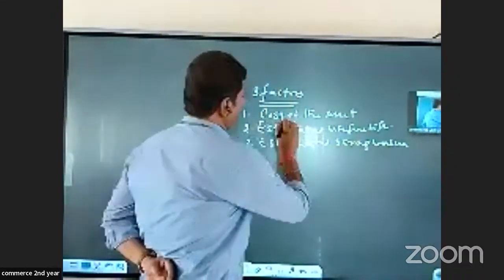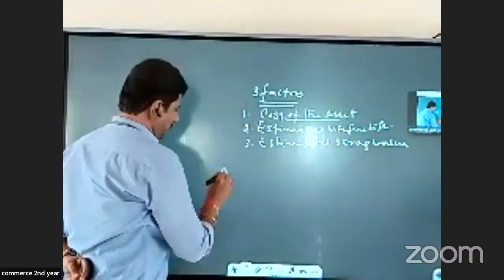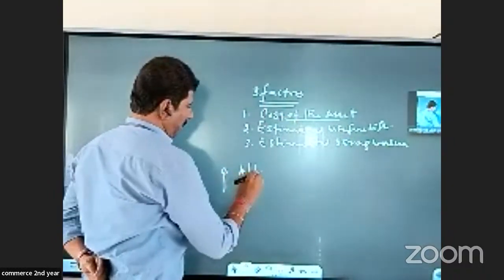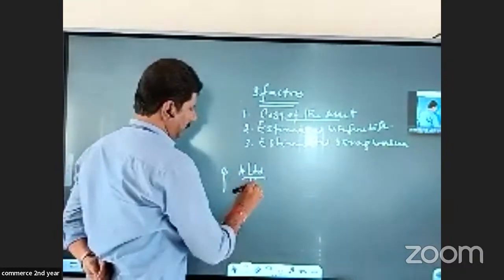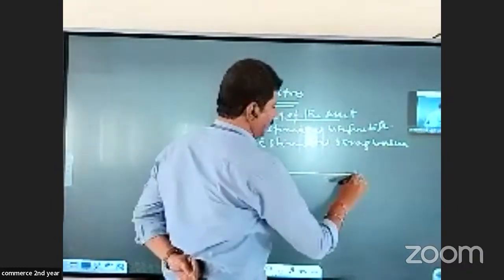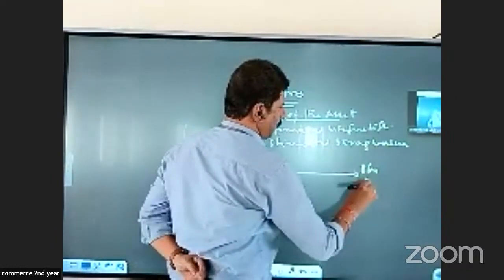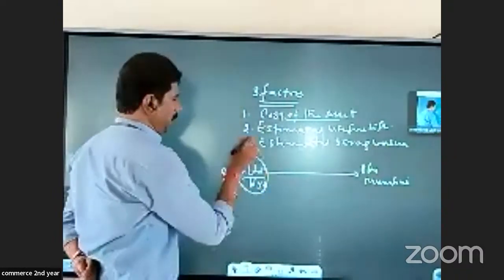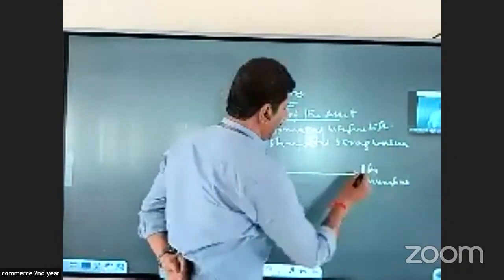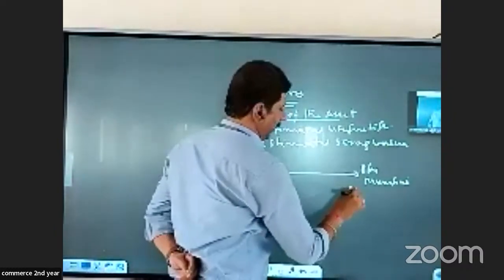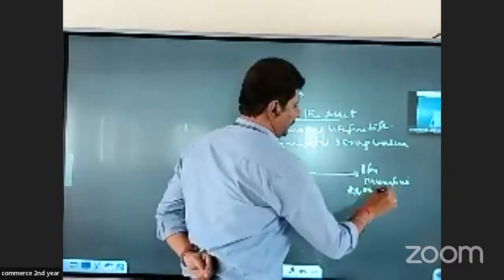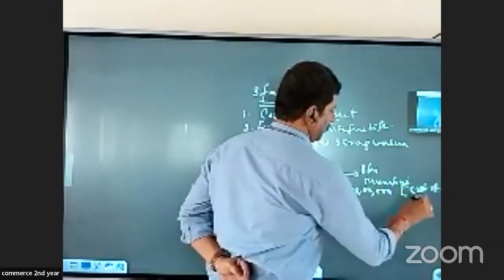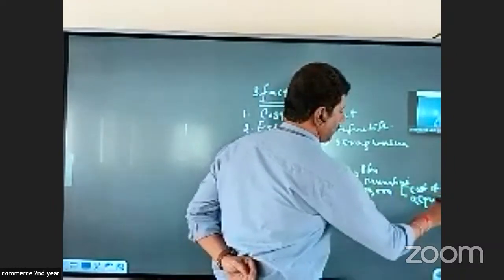So now what does cost of the asset mean? Let us say there is A Limited, a company in Hyderabad. It had purchased plant and machinery in Mumbai. Let us say the cost of the machine is 20 lakhs. So this 20 lakhs is the cost of acquisition.